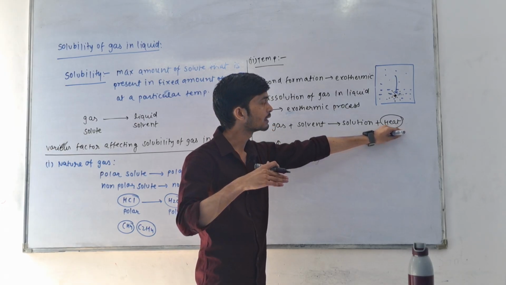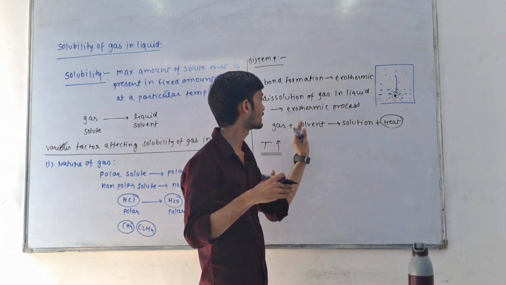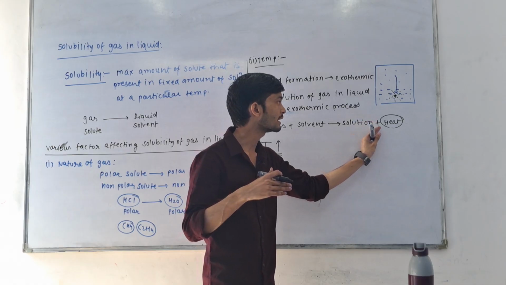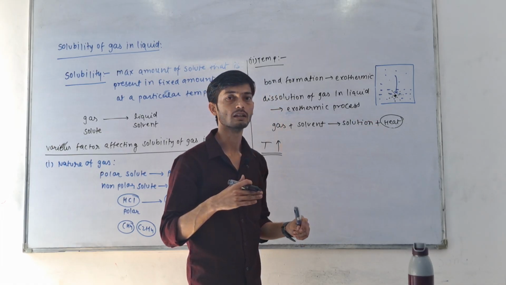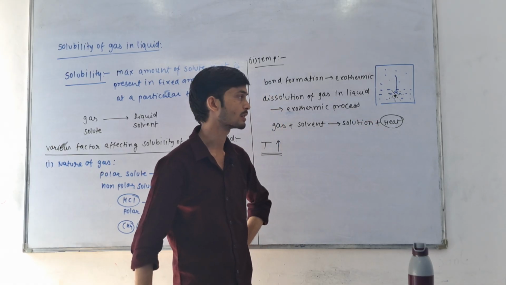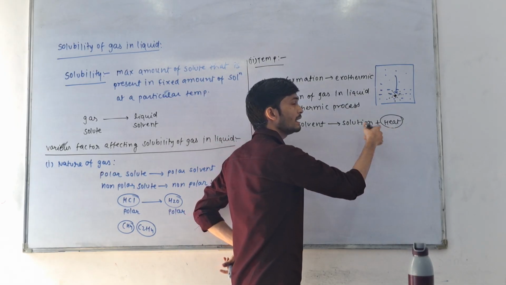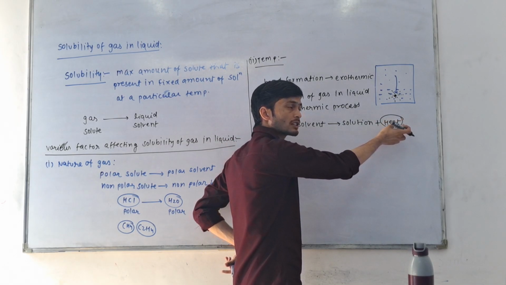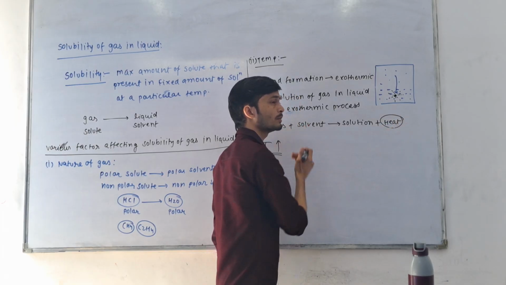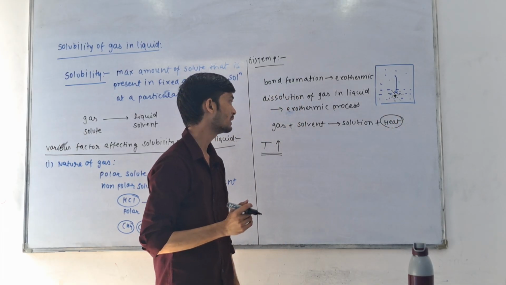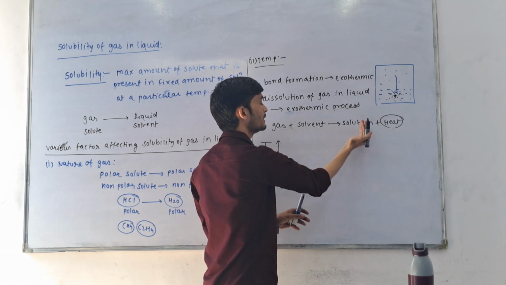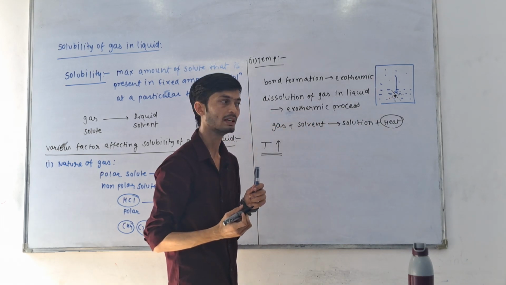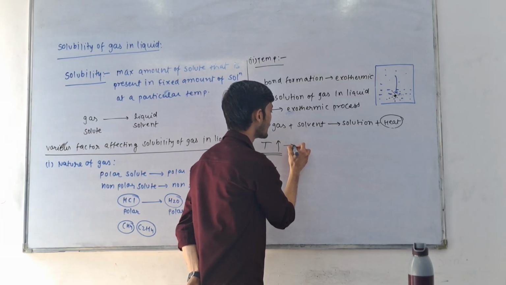So the reaction gas plus solvent giving solution will go backward according to Le Chatelier's principle. When we increase the heat on the product side, the reaction goes backward, and from the solution gas and solvent get separated.